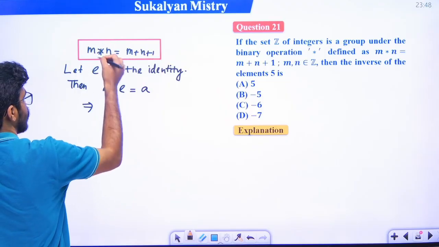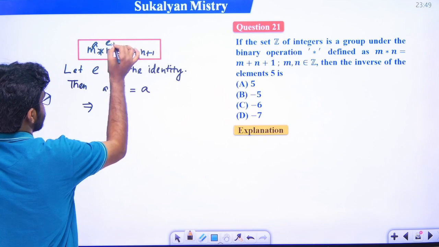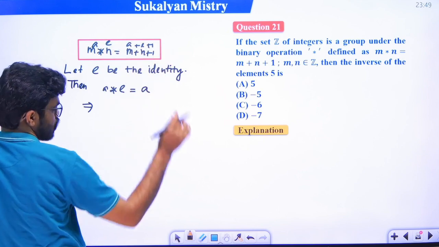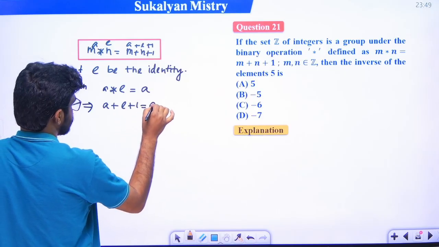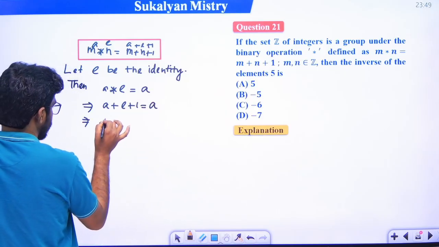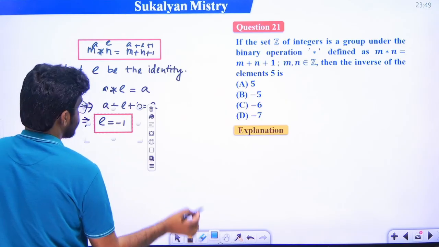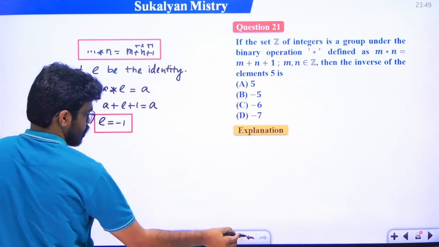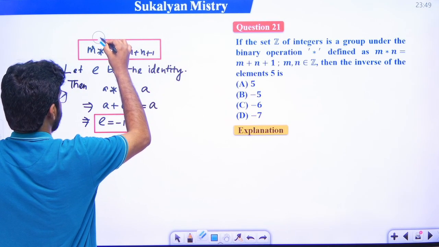So what will a star e be? Consider a as m and e as n, then it becomes a plus e plus 1, right? a plus e plus 1 is equal to a, cancel a, that is e is equal to minus 1. So what is the identity element? Minus 1 is the identity element, right?